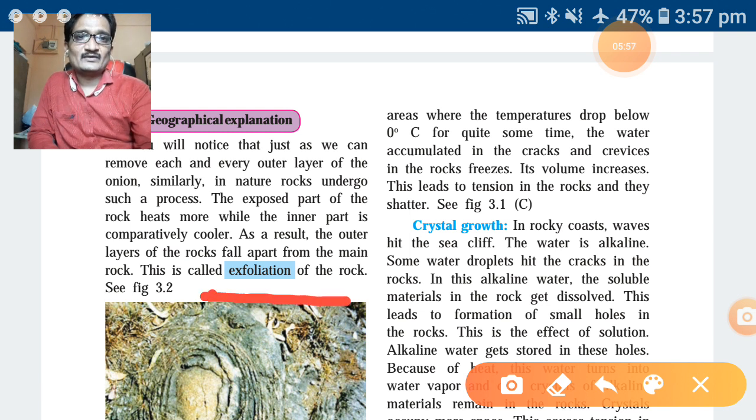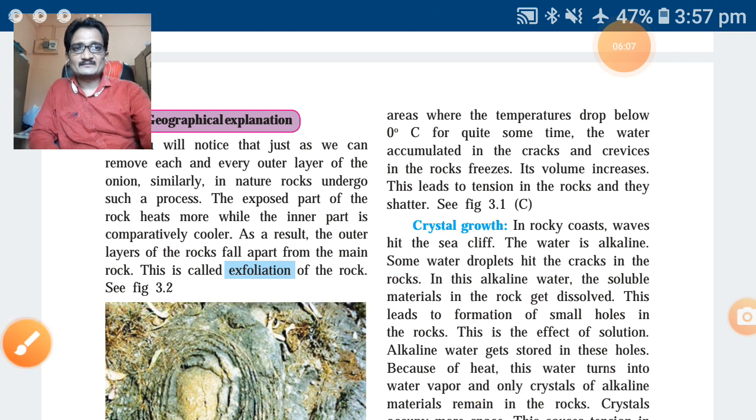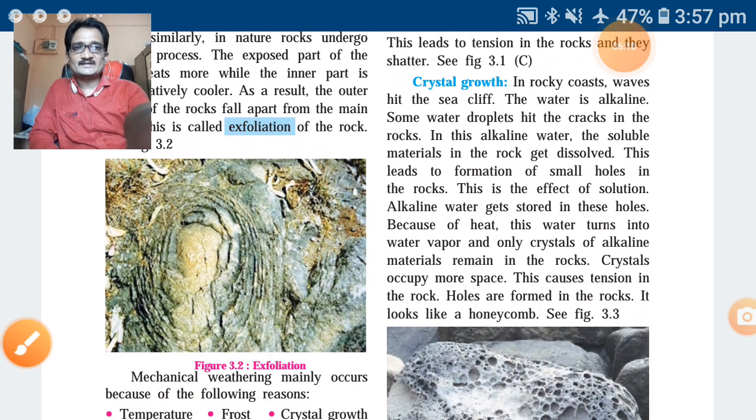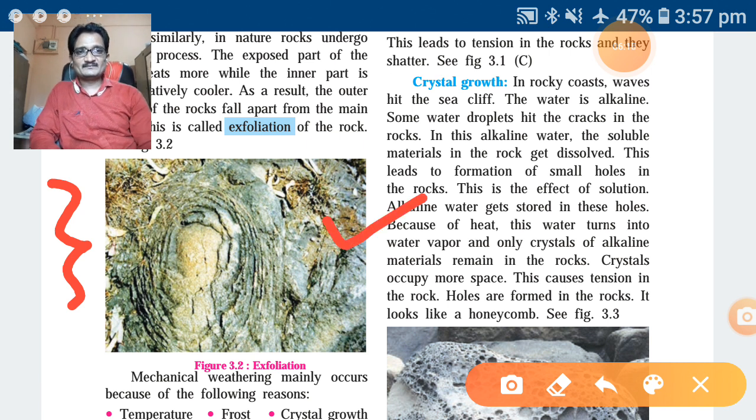Write down in your notebook what is called exfoliation of the rock: the outer layer of the rocks falling apart from the main rock is called exfoliation. An example of exfoliation is given here. That image you can observe.